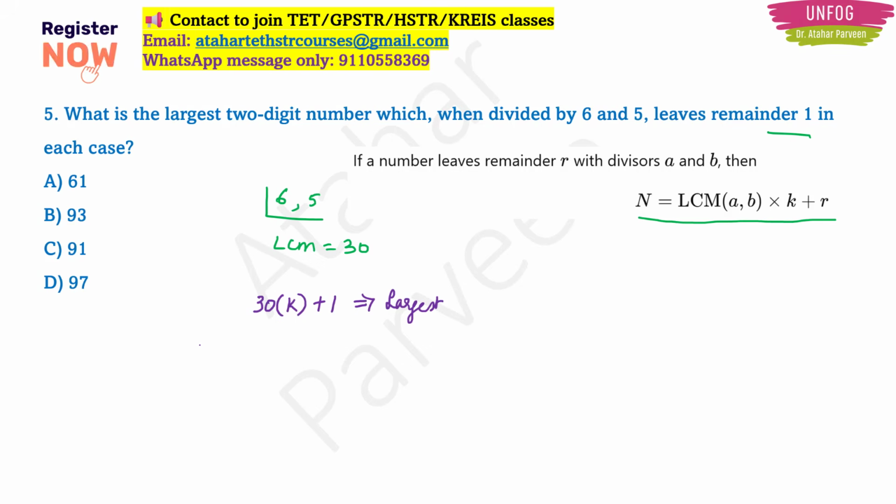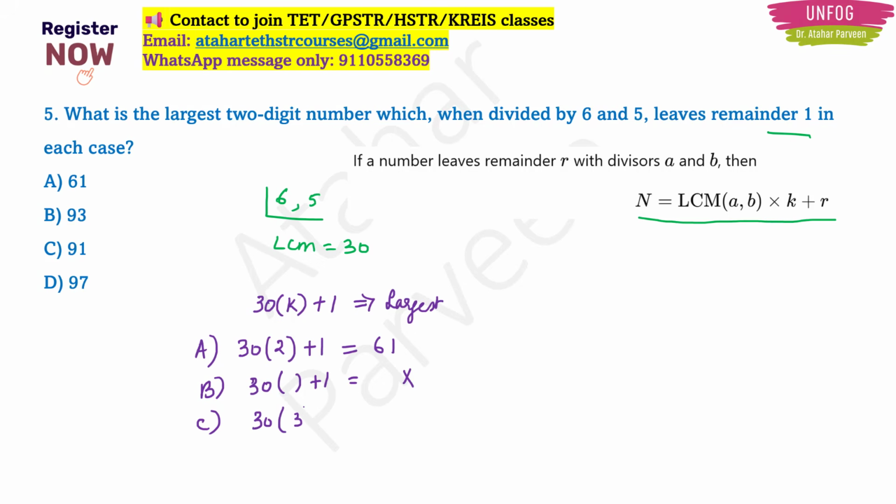Now, see for option A, you have 61, right? So, if you multiply 30 with 2 and add 1, you will get 61. See for option B, is it possible to multiply 30 by something and add 1 to get 93? No, you can't get 93. See for option C, yes, if you multiply 30 with 3 and add 1, you will get 91, right? And for option D, it is not possible again.